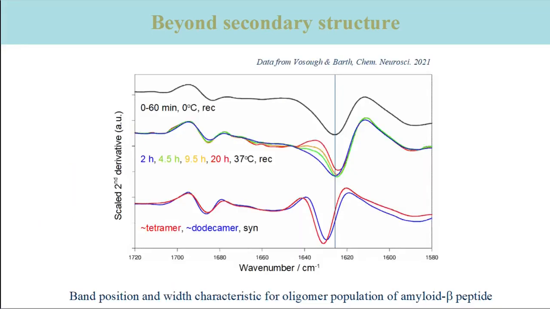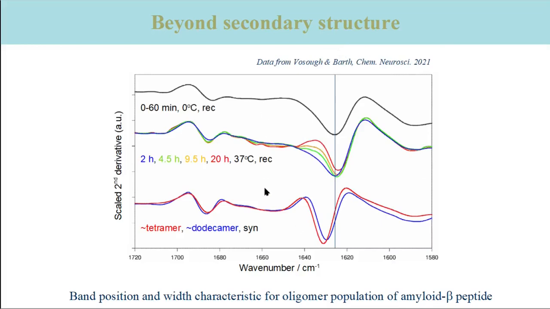The size effect inferred from spectrum calculations can also be seen in experiments. The example here are our studies of the aggregation of the amyloid beta peptide, which is important in Alzheimer's disease and may be one of its causes. The slide presents second derivative spectra of several amyloid beta oligomers. The main beta sheet band of these can be seen near 1630 reciprocal centimeters.